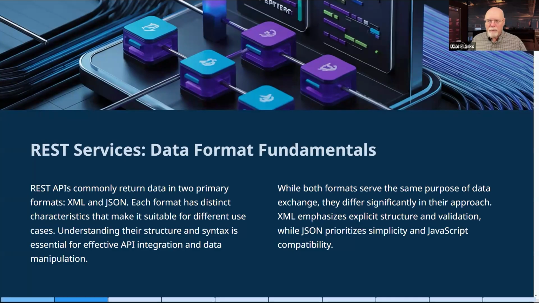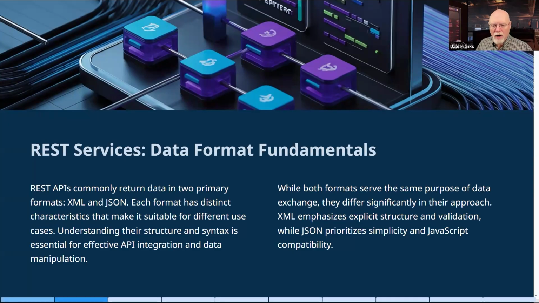You can return the same data in both formats, but they are different. The syntax is wildly different, and the organization can be wildly different between those two formats. There are some advantages and disadvantages to each of the formats. We'll discuss those in a little bit.